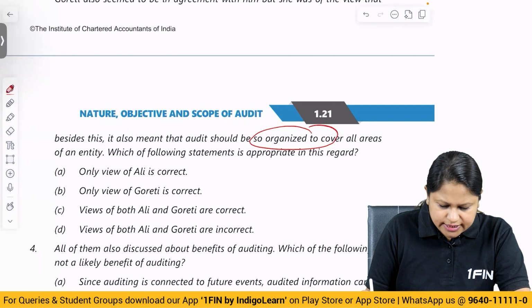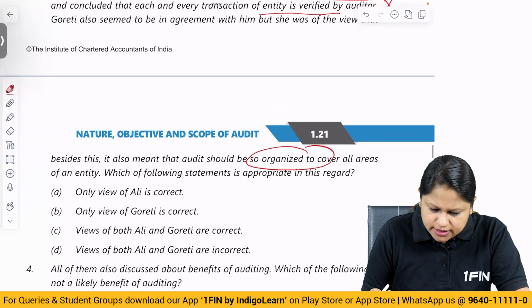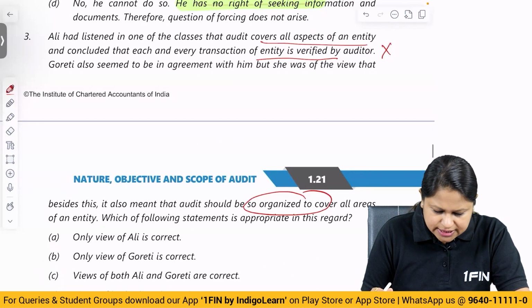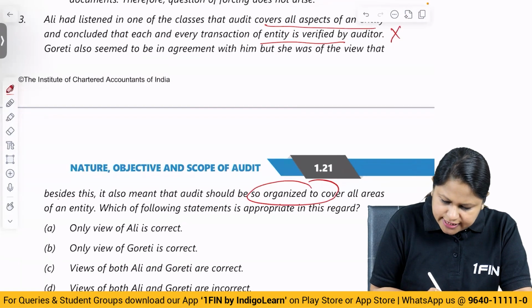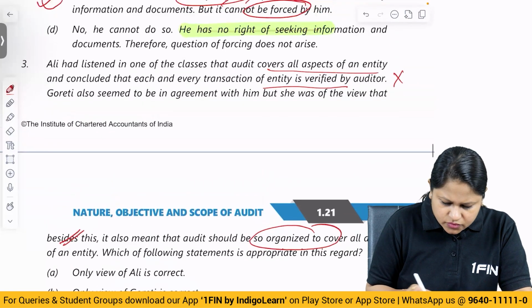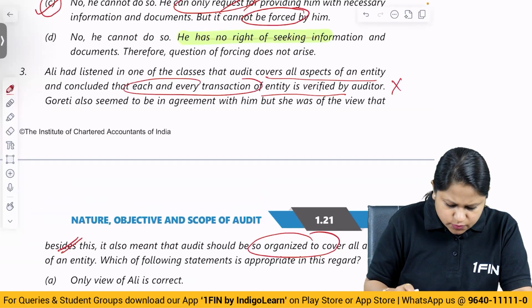Only Ali's view is correct? No. Gauriti also seems to be in agreement with him, but she was of the view that besides this, it was also meant that audit should be organized to cover all areas. Besides this means she was already agreeing to what? That each and every transaction. No, the answer is both are incorrect.